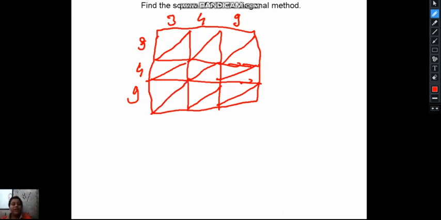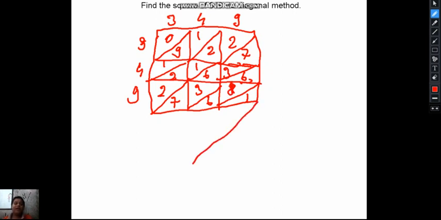Then we will multiply: 3 3 is 09, 3 4 are 12, 3 9 are 27, 4 3 are 12, 4 4 are 16, 4 9 are 36, and 9 9 is 81. So these are the numbers. Now we will make diagonals here like this and write.